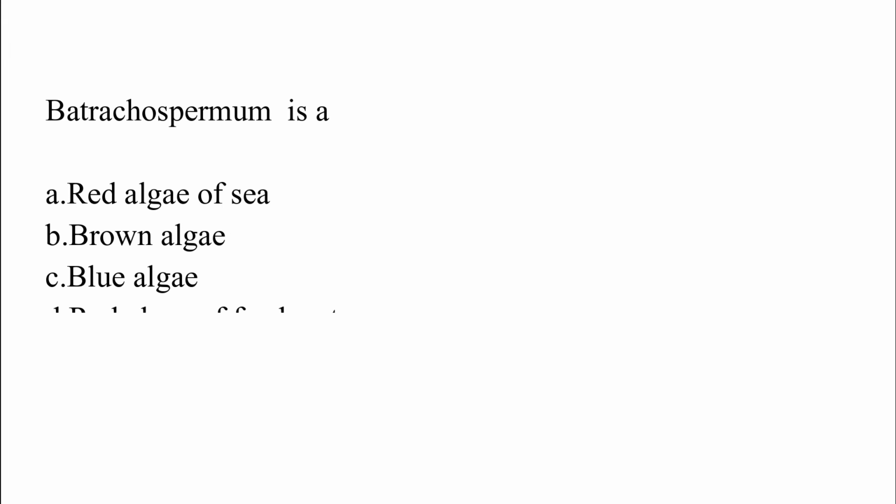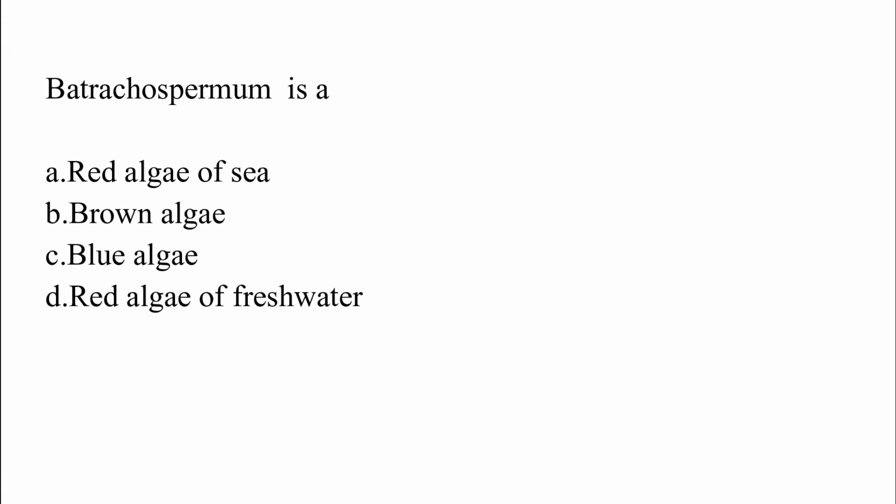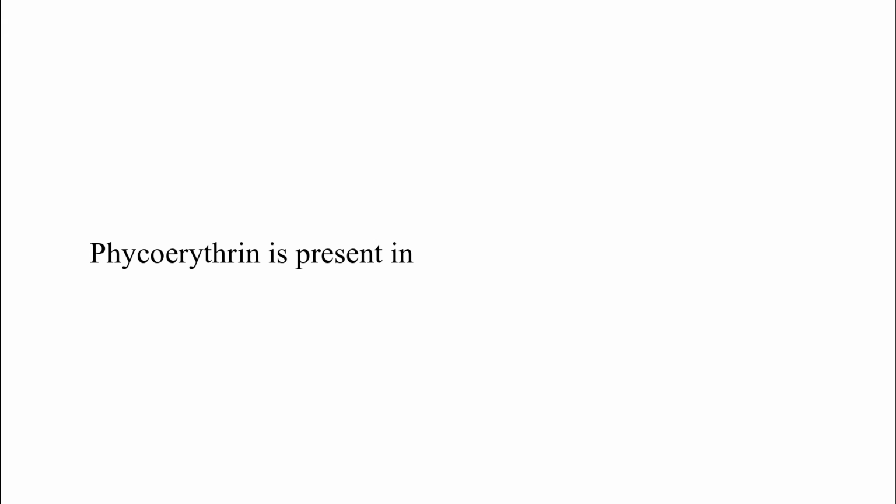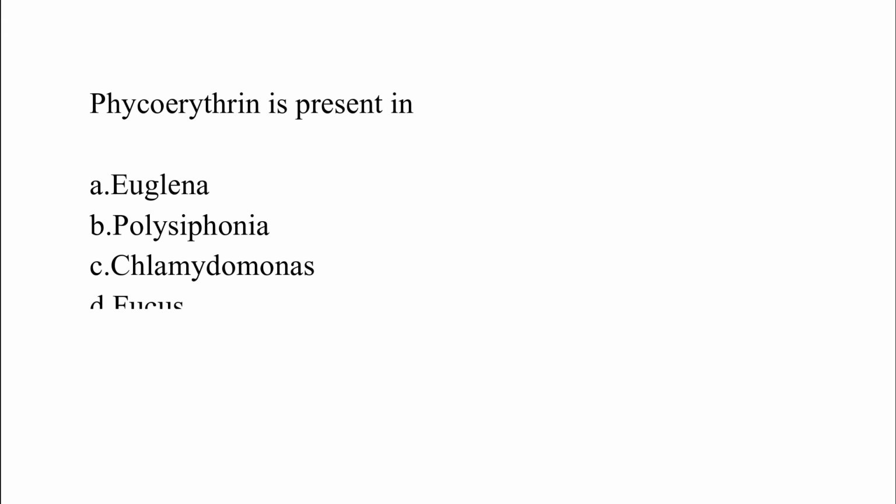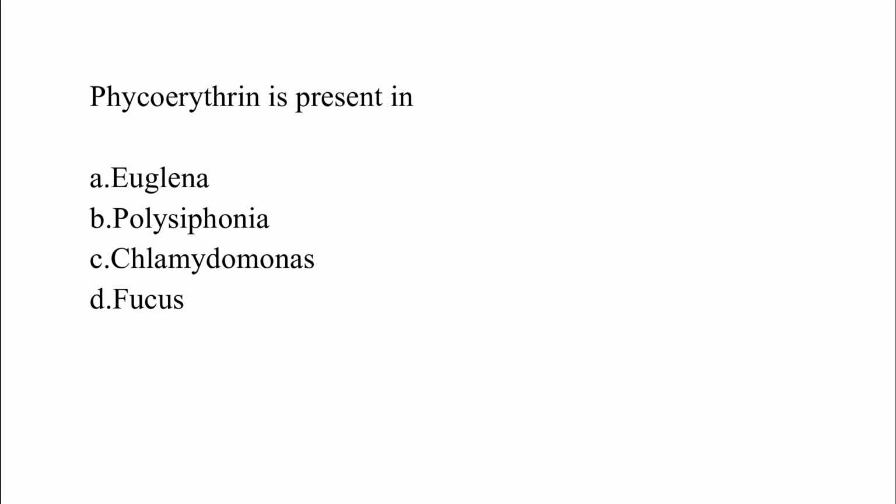Batrachospermum is: option A, red algae of sea. Option B, brown algae. Option C, blue algae. Option D, red algae of fresh water. The correct answer is option D, which is red algae of fresh water. Phycoerythrin is present in: option A, Euglena. Option B, Polysiphonia. Option C, Chlamydomonas. Option D, Fucus. The correct answer is option B, which is Polysiphonia.